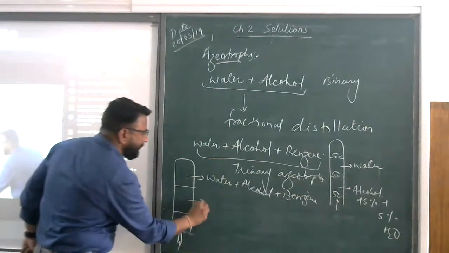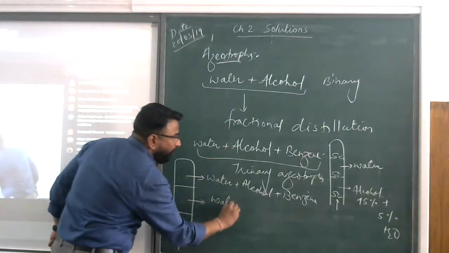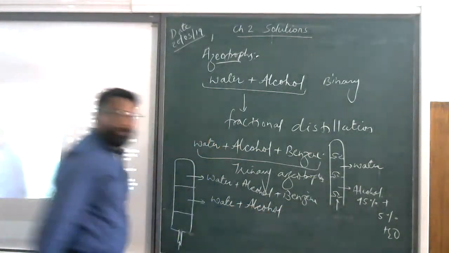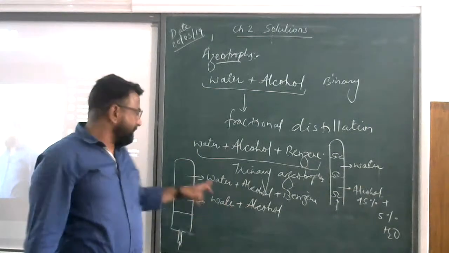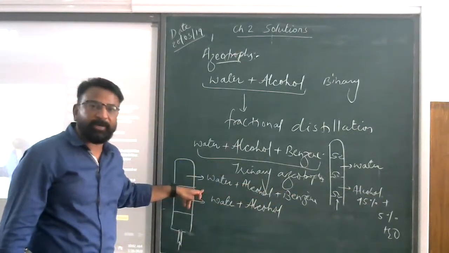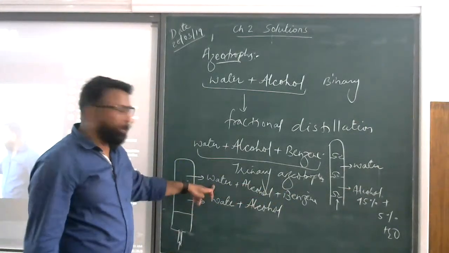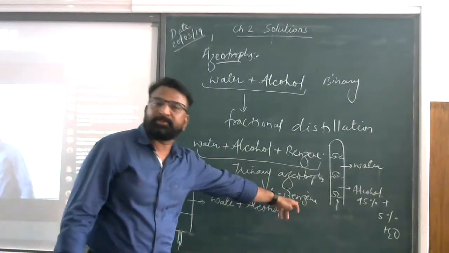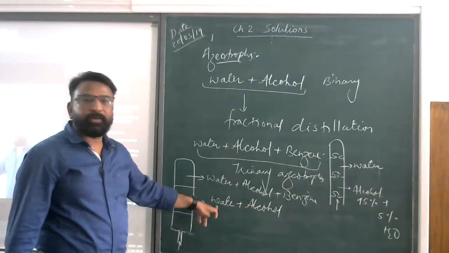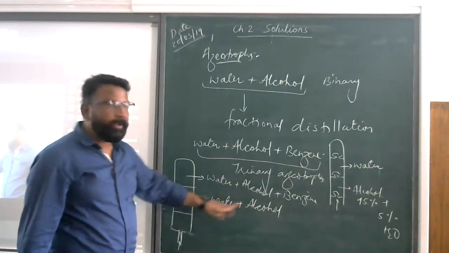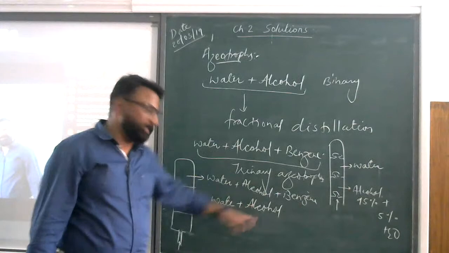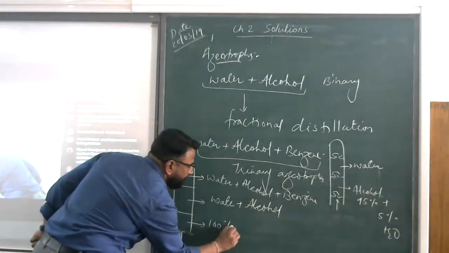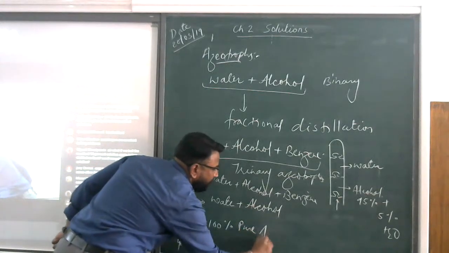Clear? Now, in the second case, you will see water plus alcohol. Understood? The combination will be different. See, the percentage combination will be different. Water can be 65%, alcohol 12 point something percent, and the rest may be benzene. Here water could be 75%, and alcohol can be another amount. But here you will obtain 100% pure alcohol.